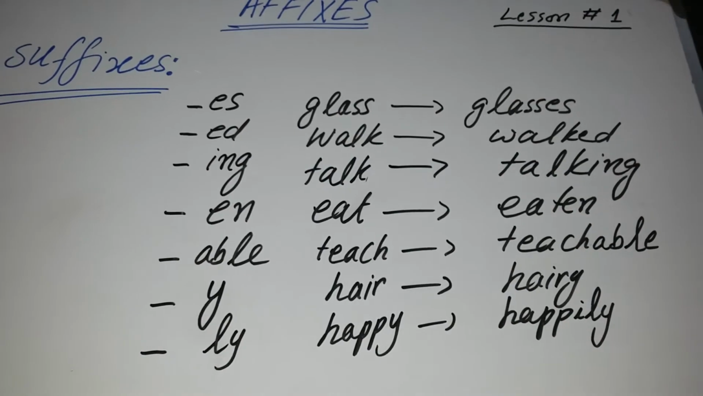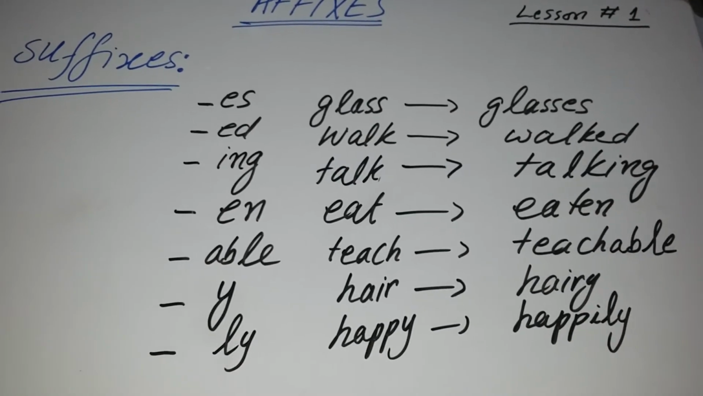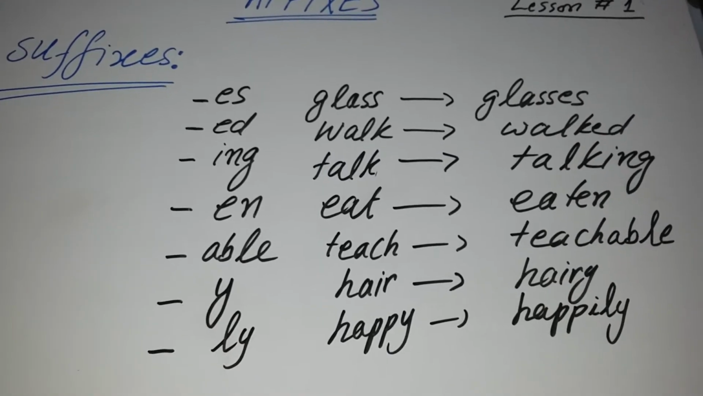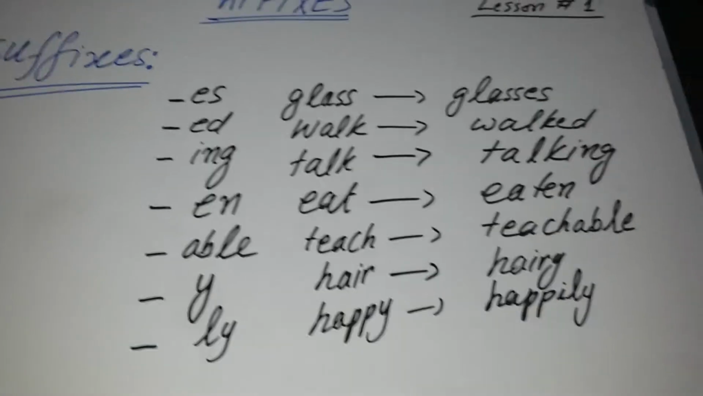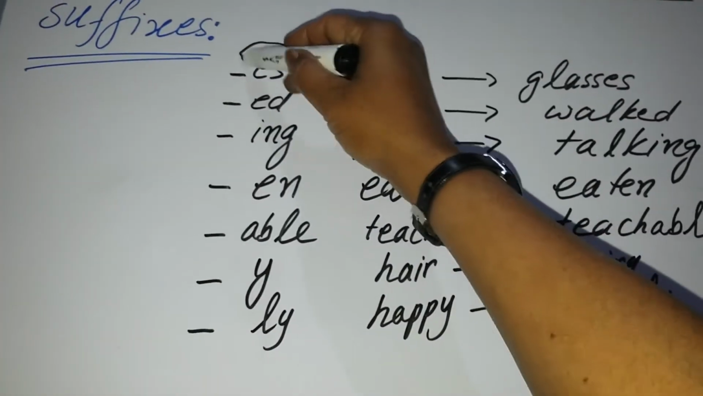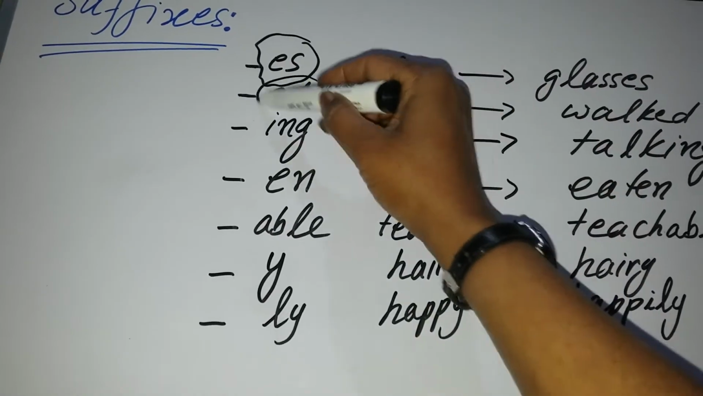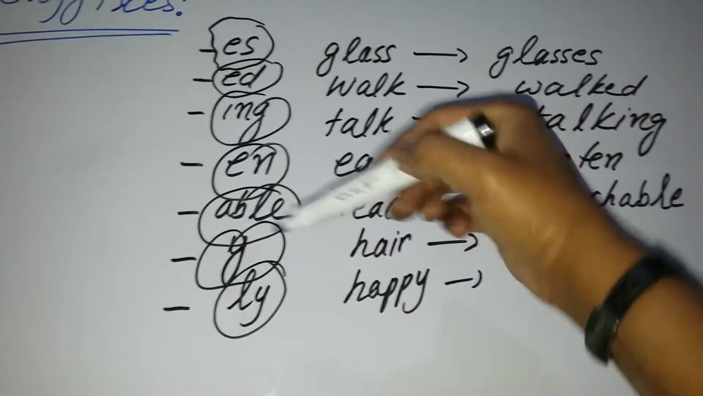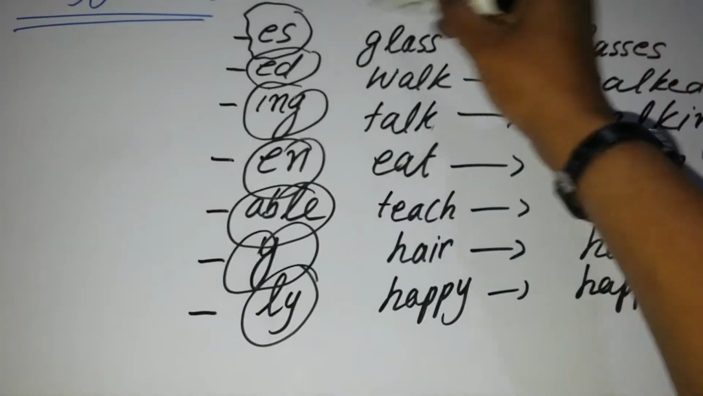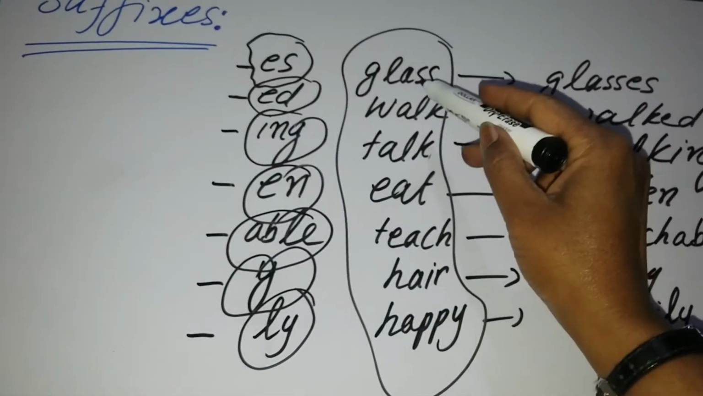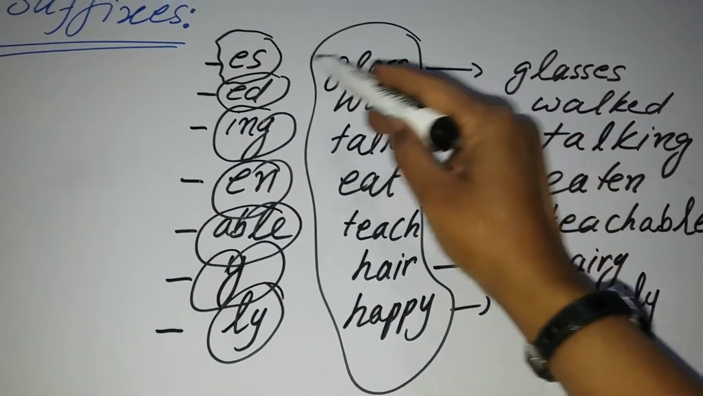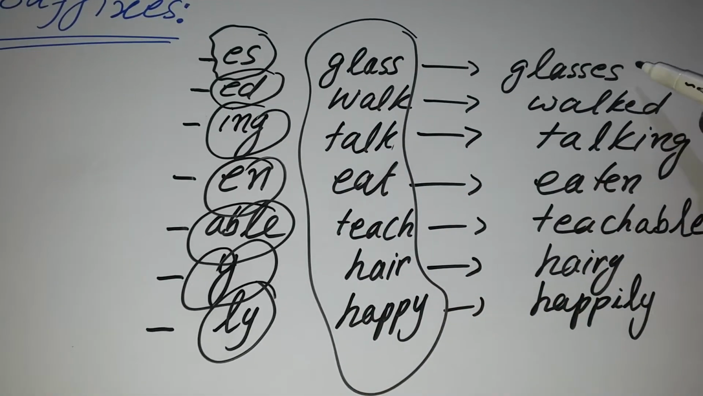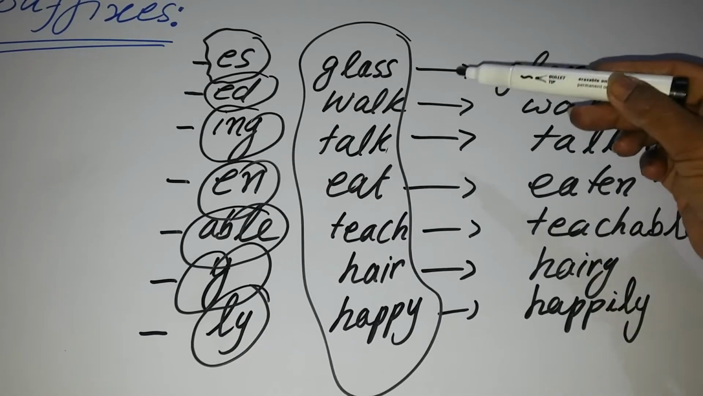Now these are suffixes. Suffixes means letters or a set of letters which we put at the end of any base word to create a new word. These are all suffixes, which are put at the end of the word, and we create a new word. These are all base words. Now this is glass, and if we put the suffix es at the end of glass, it will be converted into glasses, that is the plural of glass.